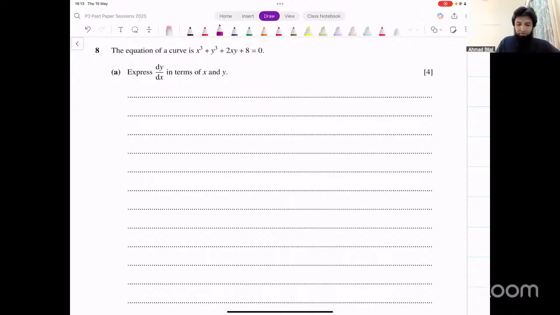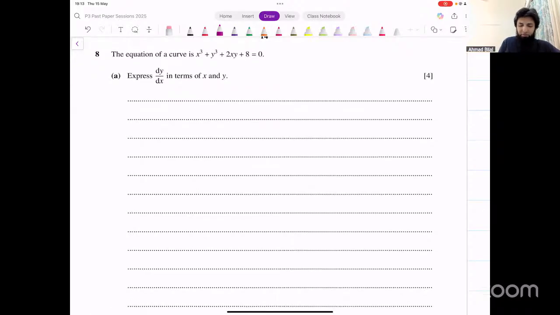The first part is not that difficult. It's just implicit differentiation. You'll find the derivative. Can somebody tell me the answer for the first part? You have to do implicit differentiation, right? Okay, I'll do one step for you, and then you just have to make dy over dx the subject. After that, it'll be 3x squared plus 3y squared into dy over dx. And then you have to use product rule here.